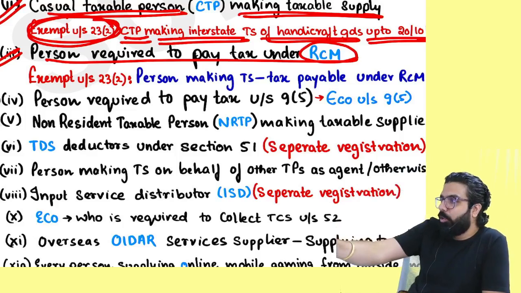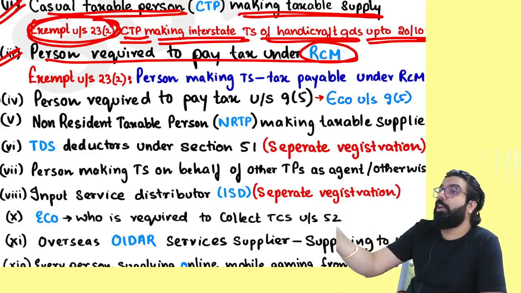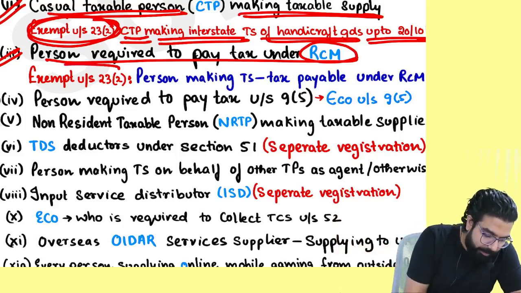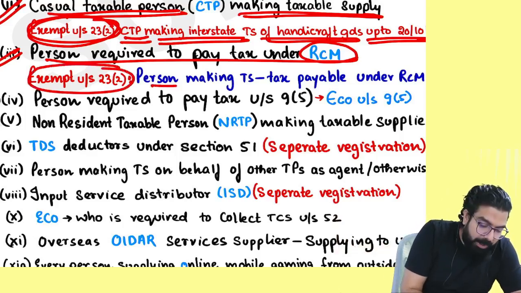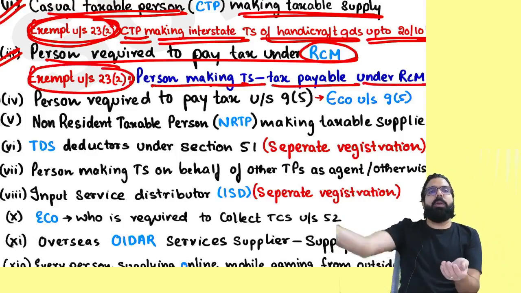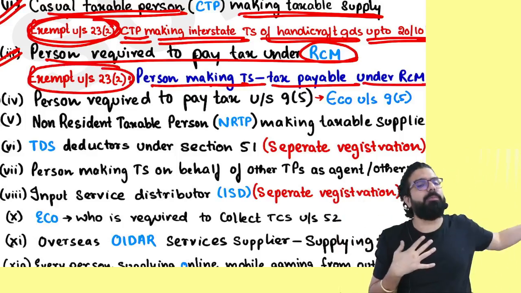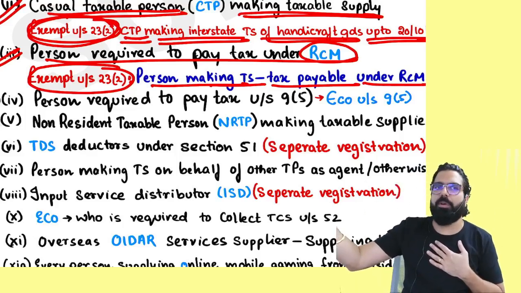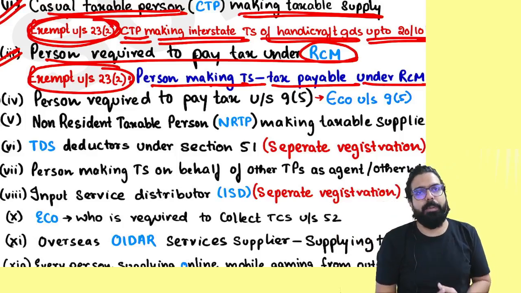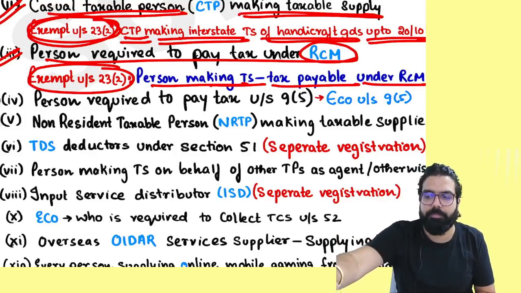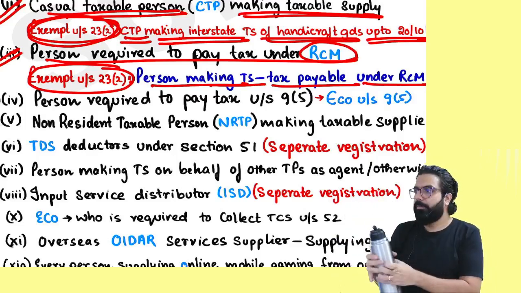You are the director, no? You are the director. Your turnover, even if it is crossing 20 lakh, 30 lakh, 40 lakh, 50 lakh, you are exempted. Person making taxable supply, tax is always payable under RCM. Now, if you are making a taxable supply and I am always paying your tax under RCM, why will you take registration? You are exempted from registration. Is my point clear to all? People watching at home, are we all clear till here? People clear? Next.